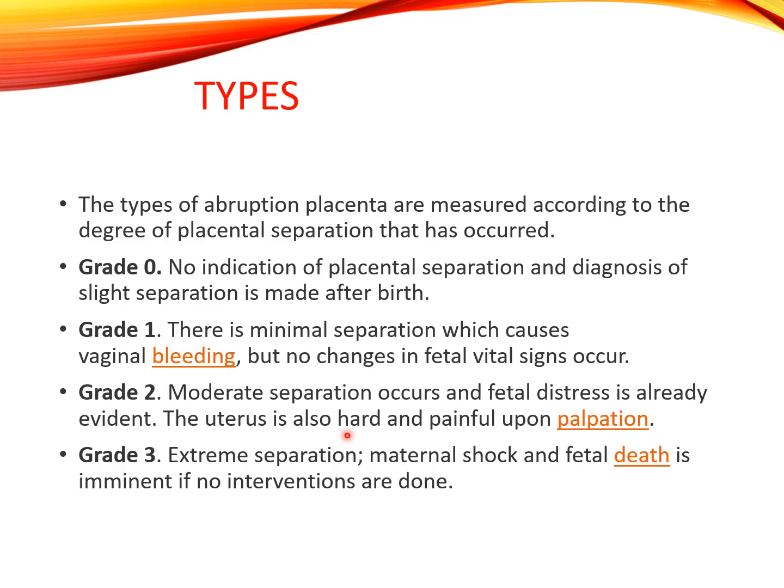The uterus is also hard and painful upon palpation. Grade 3, extreme separation, maternal shock and fetal death is imminent if no interventions are done. So these are the types of abruptio placenta.